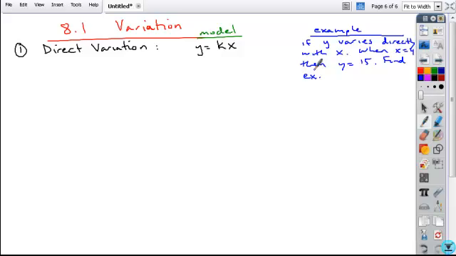And the way that you would do this is you'd go through the following steps. You determine the kind of variation that takes place, and you model that variation. So here's our equation. When we solve, we're going to start with that model. In this model and all of the models that we're dealing with, the k value is called the constant of variation.